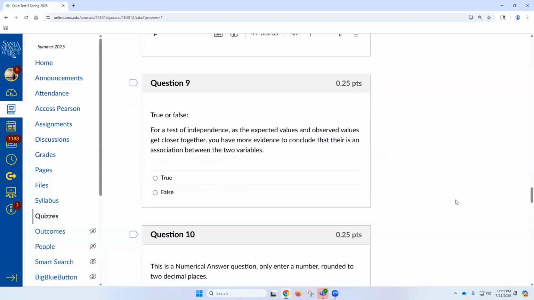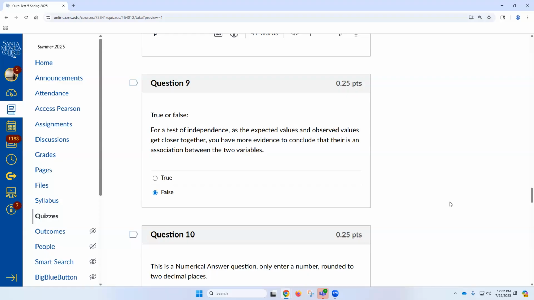For a test of independence, as the expected values and observed values get closer together, you have more evidence to conclude that there is an association between the two variables. False. The closer they are together, the more it means there's no relationship.